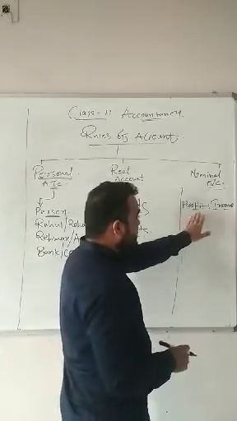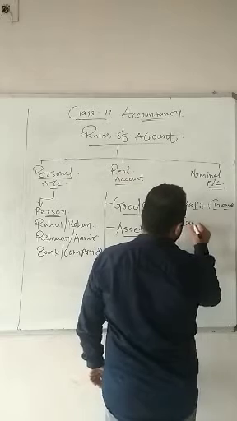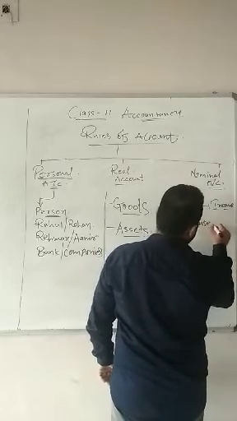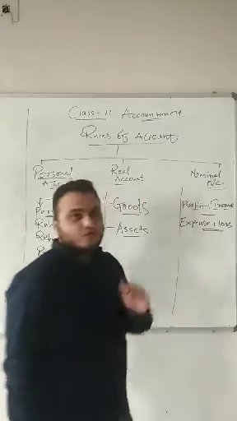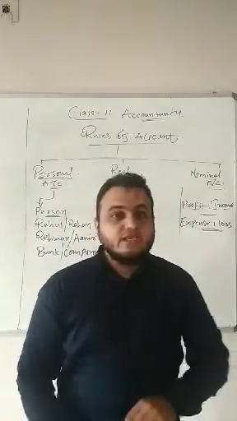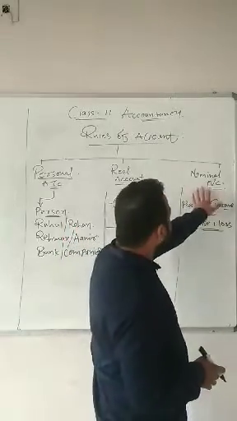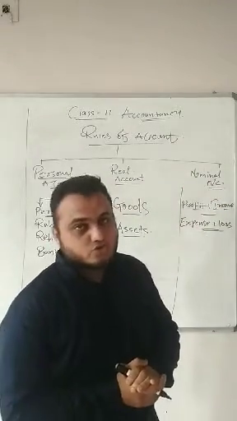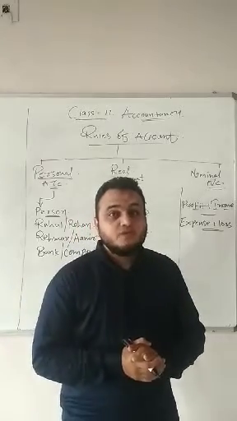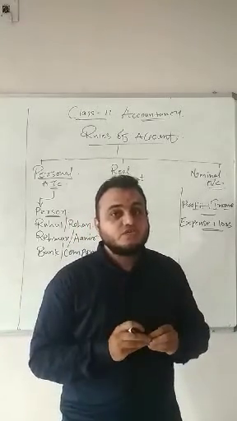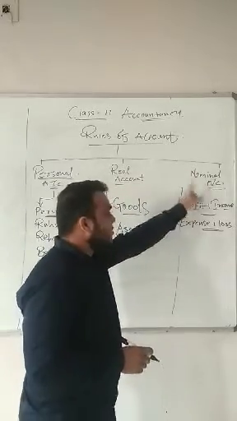So if income or profit is there, or the opposite of that, expense as well as loss, anything related to these is covered by nominal account. So students, if you want to understand journal entries, you have to be more efficient in these things: personal account, real account and nominal account.